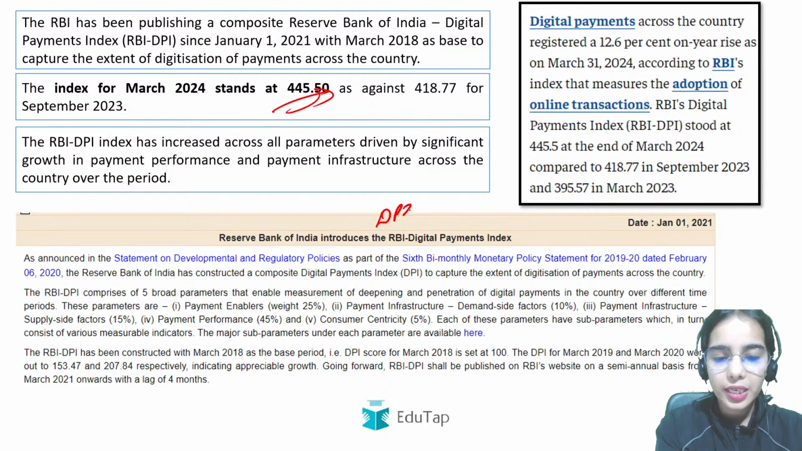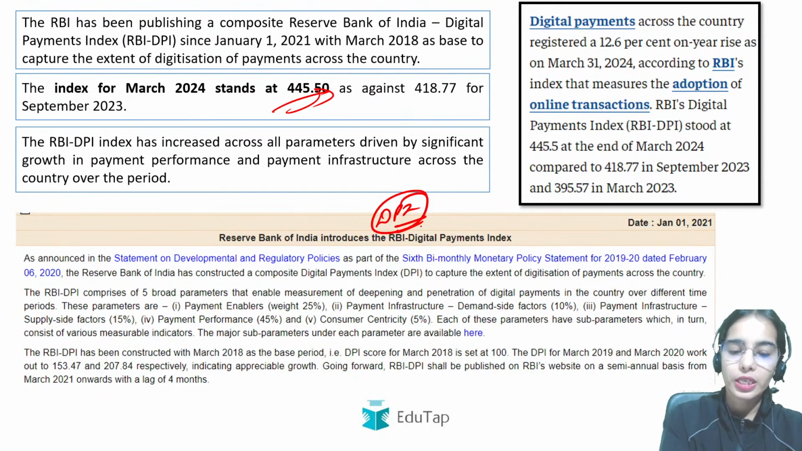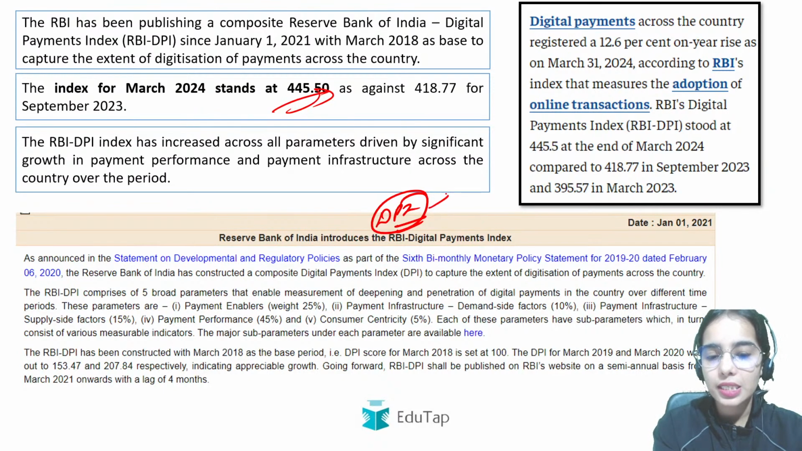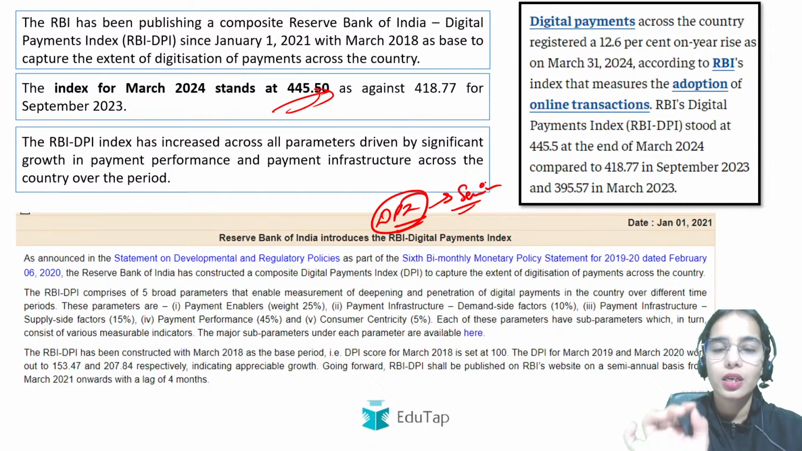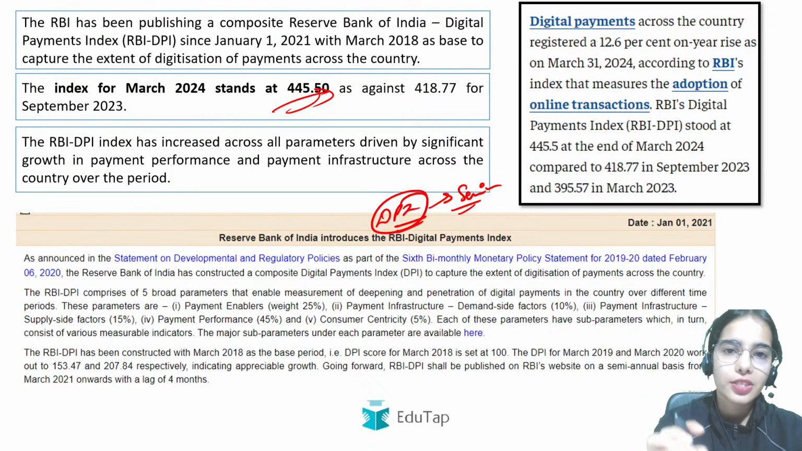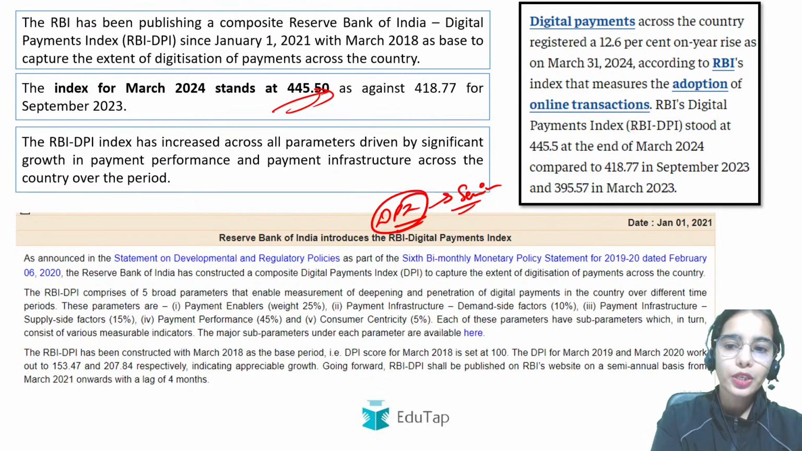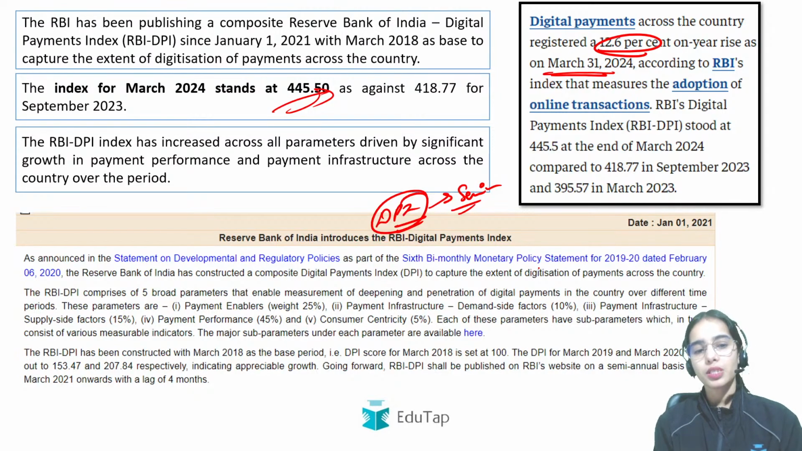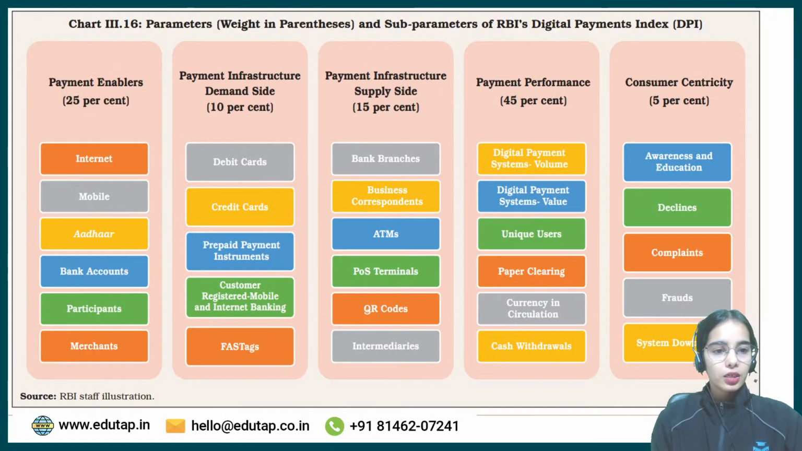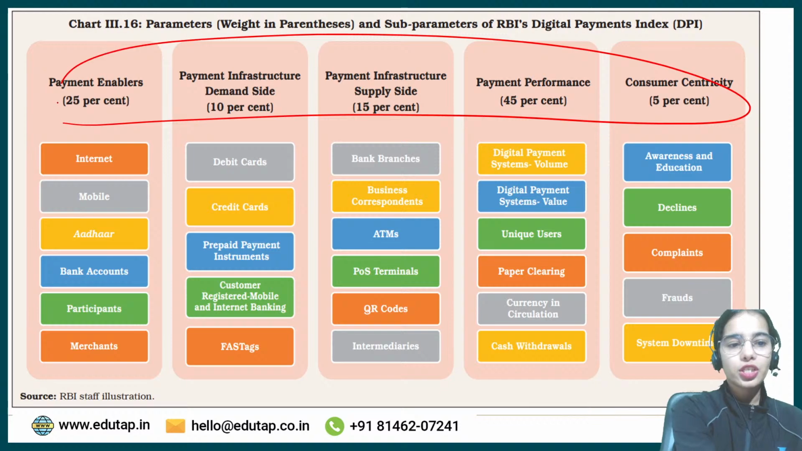So Digital Payment Index, I don't think that it needs any introduction now at this phase of your examination. Digital Payment Index, it is released on the semi-annual basis, and the Digital Payment Index shows the deepening and the penetration of the digital payments in the country. The digital payments from March 2023 to March 2024 saw an increase of 12.6%. Okay. These are the 5 parameters of Digital Payment Index.